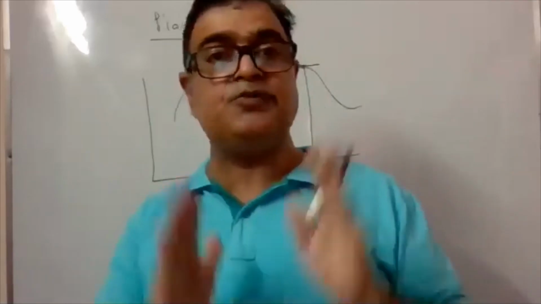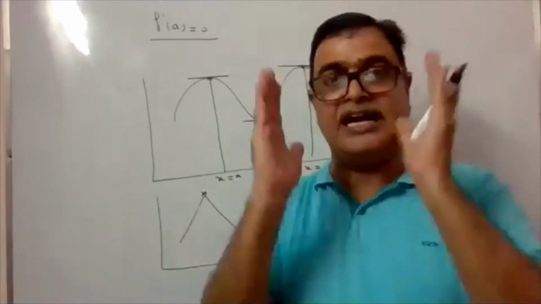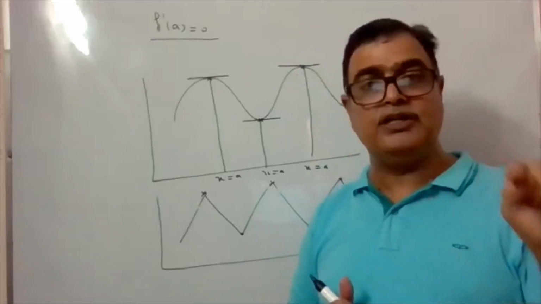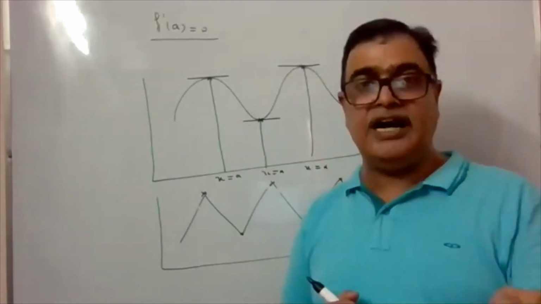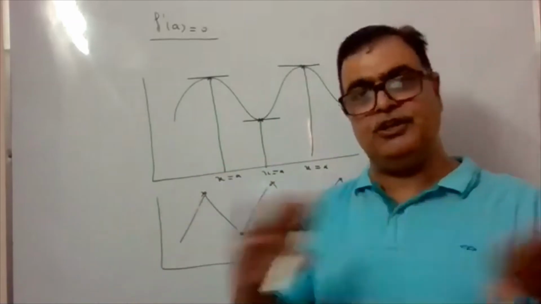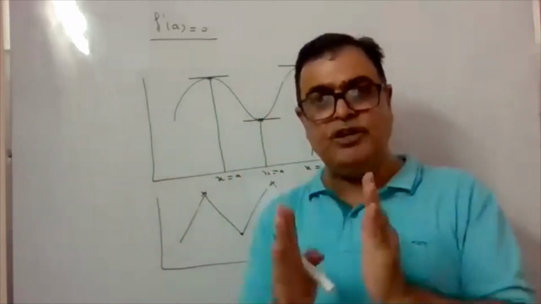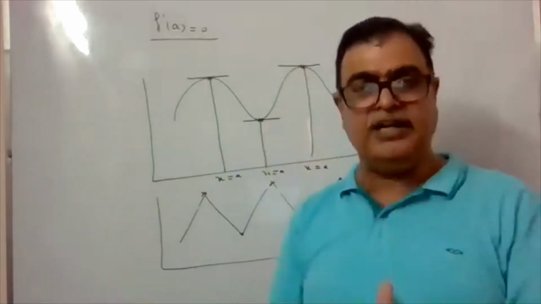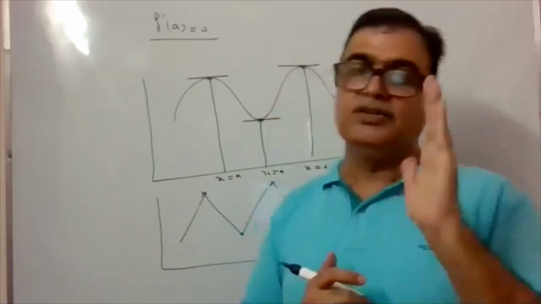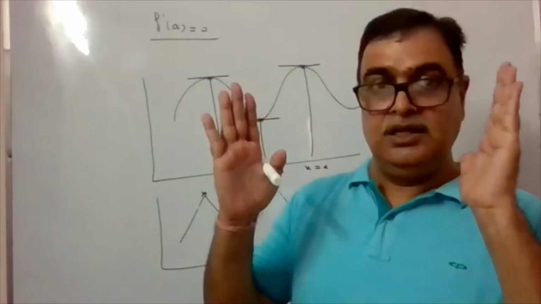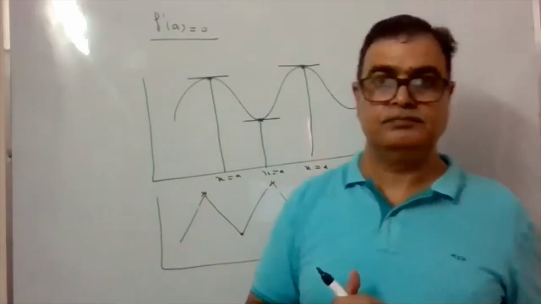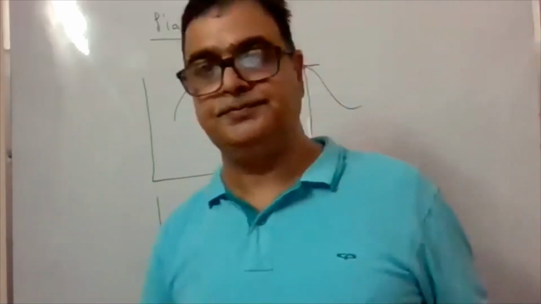So if f dash a exists, we will say if the function is continuous as well as differentiable in the complete interval, then if x is equal to a is the point which is called an extreme point, at that point f dash a must be 0. If it does not exist, function differentiable नहीं है, फिर कुछ नहीं करना. So if the function is continuous and differentiable, then if x is equal to a is a point of local maximum, then at that point we will say f dash a is coming 0. But its reverse is not true.